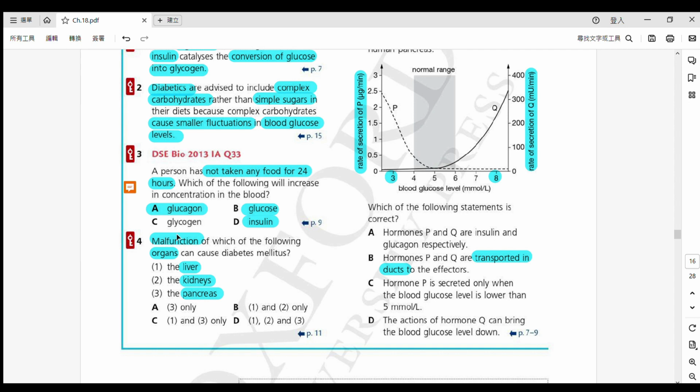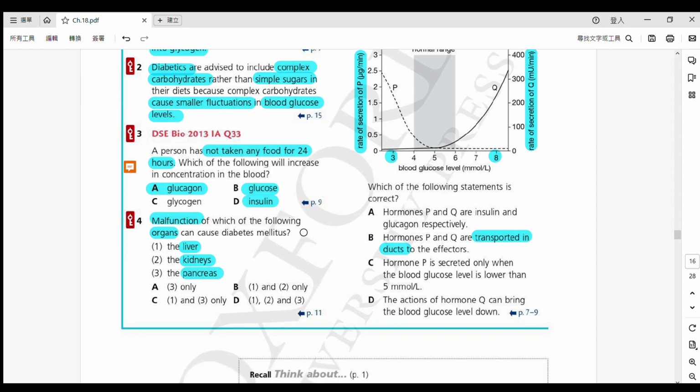Number 4. Malfunction 指到讀呢一隻字 malfunction means it is not functioning well 係一個唔能夠正常運作嘅。Alright, malfunctioning of which of the following organs 以下嘅邊一個 organ 器官咯就會 cause diabetes mellitus 導致糖尿病呢 So it's like asking you what is helping us to regulate the blood glucose level. Alright, so of course liver yes, pancreas yes, kidneys not really. Okay, kidneys mainly concerned about the water potential 或者係講 water content in our body 係控制緊個水量為主嘅。So the answer is 1 and 3, C.